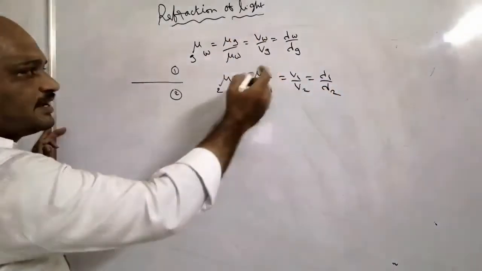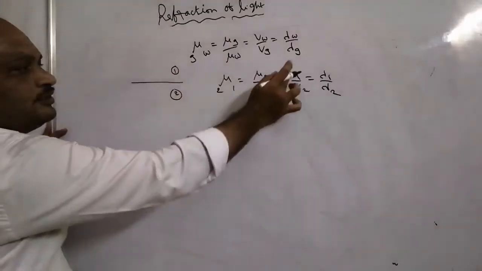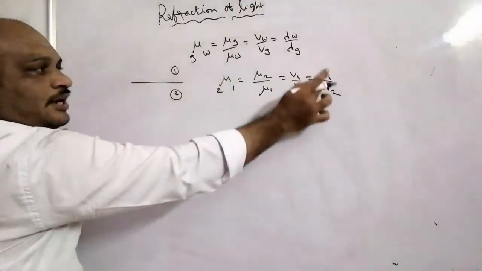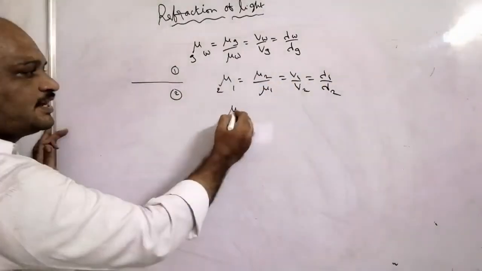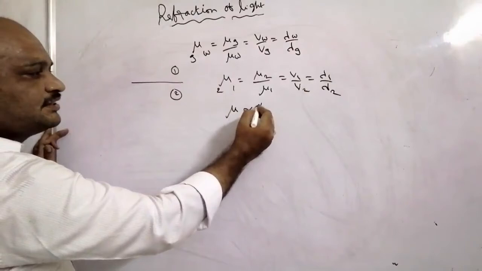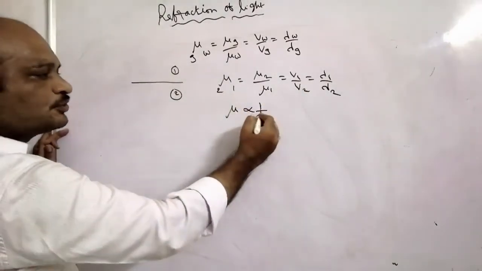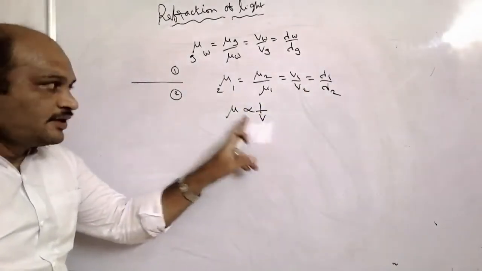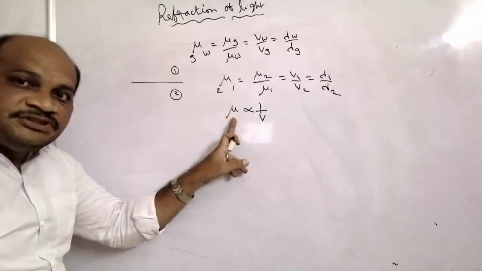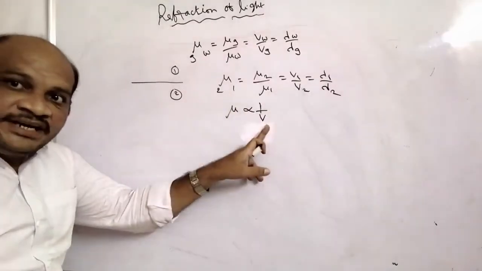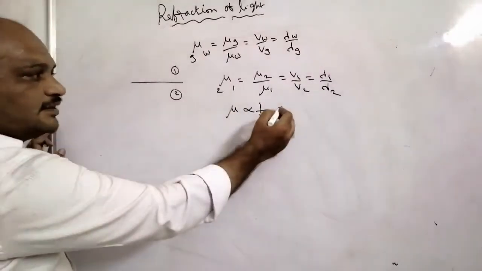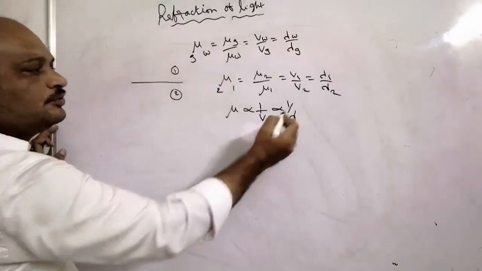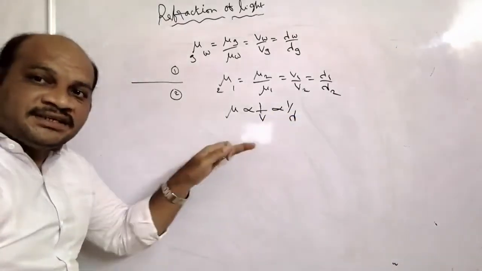From this explanation, mu 2 by mu 1 is equal to v1 by v2, that is equal to lambda 1 by lambda 2, means the refractive index is inversely proportional to velocity of light in that medium. Refractive index of any medium is inversely proportional to velocity of the light in that medium, and inversely proportional to wavelength of light in that medium.